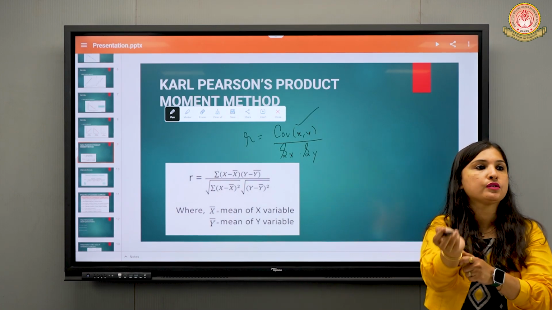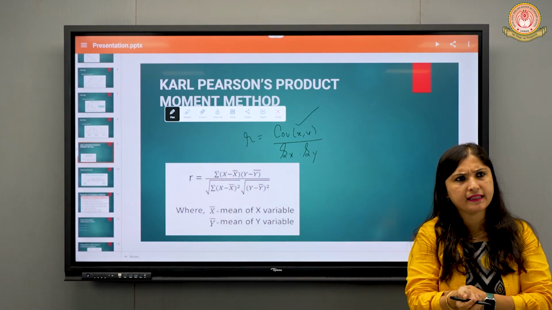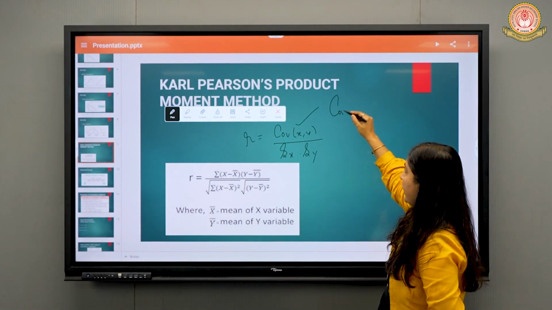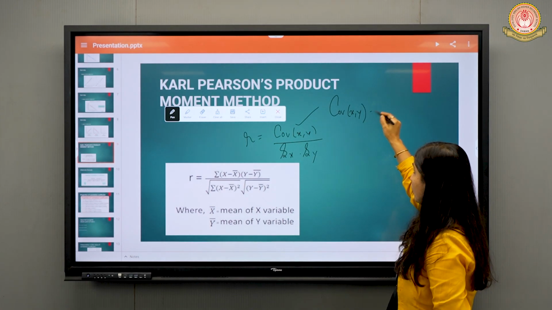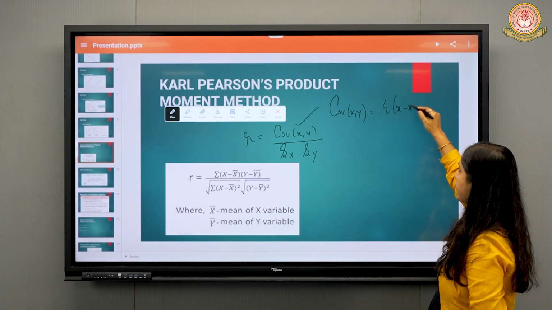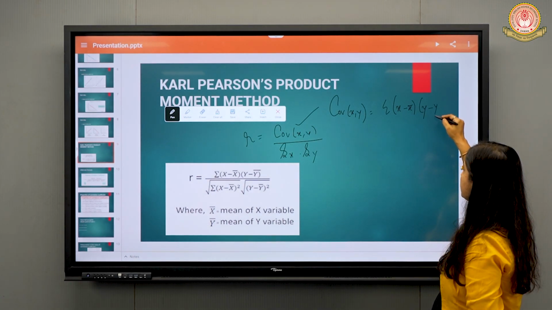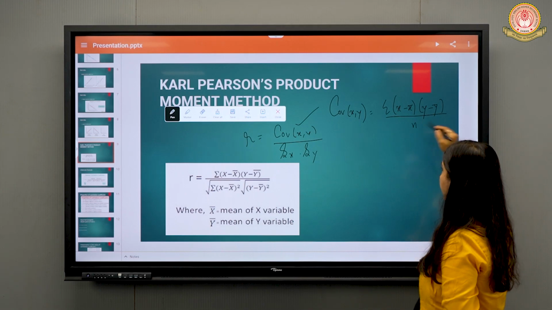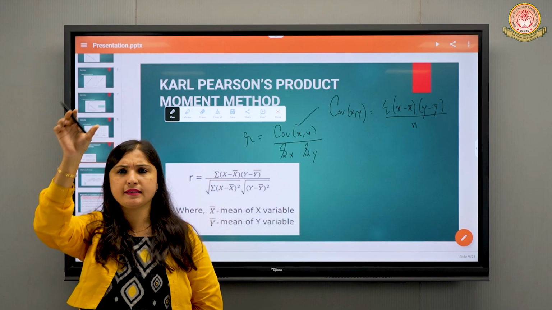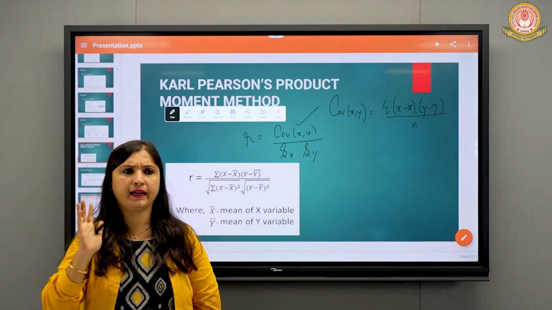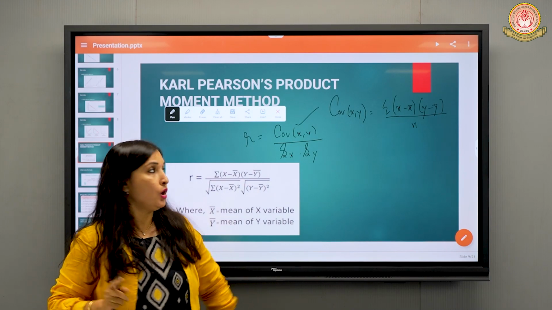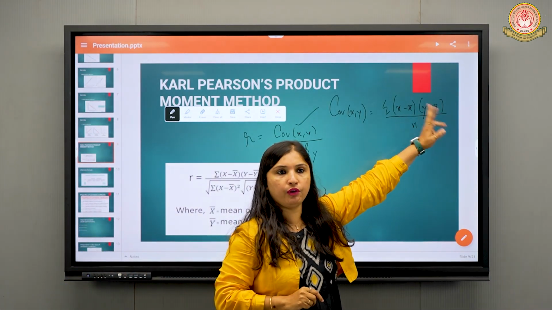Now, how do we find this covariance xy? How do we find this Sx? How do we find this Sy? To find covariance xy, it is summation x minus x bar into y minus y bar, divided by n. In 11th standard, you have already learned how to find the mean, right? If x is given to you, just do the total divided by n, you will get x bar. If y is given to you, just do the total divided by n, you will get y bar. Is it clear?